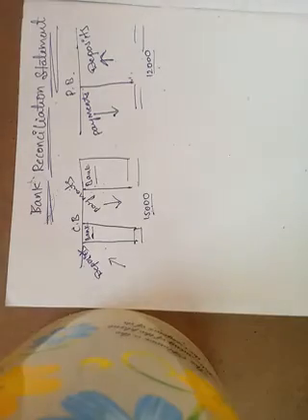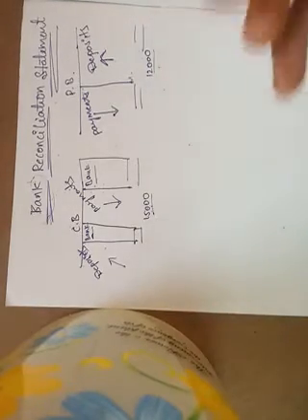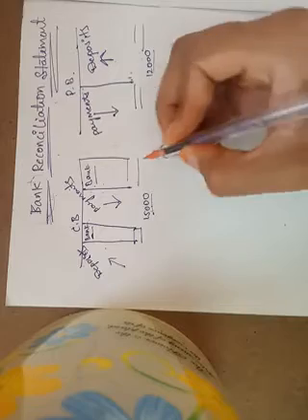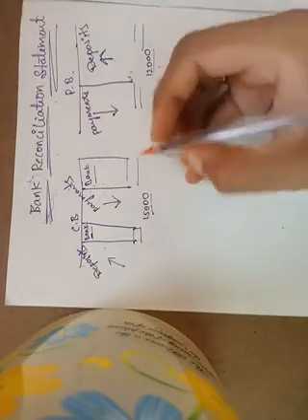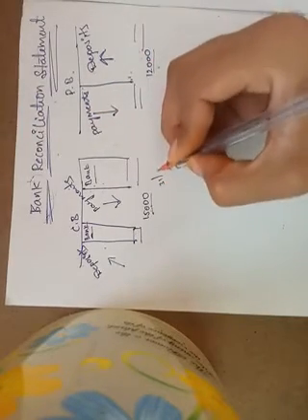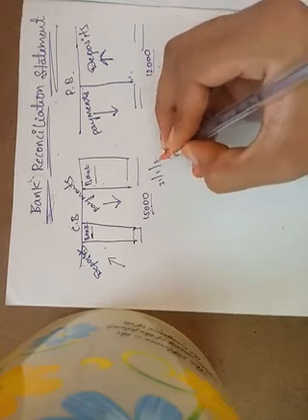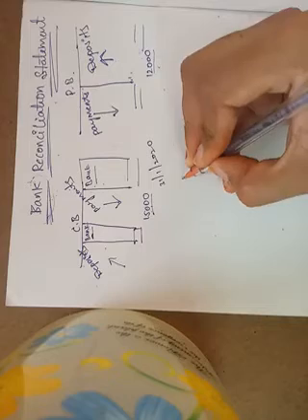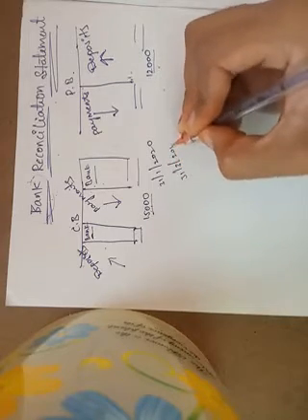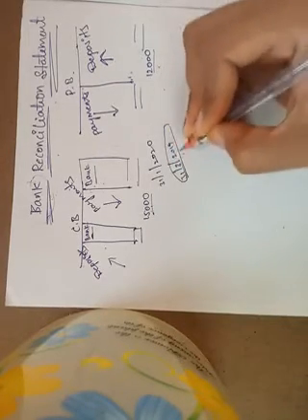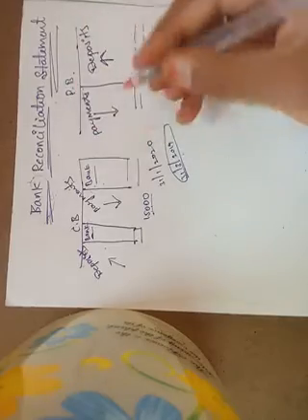Now how do we get these differences? Suppose this bank reconciliation statement is prepared at the end of the month, 31st January 2020 or 31st March 2019, whatever date is given, we use that date.